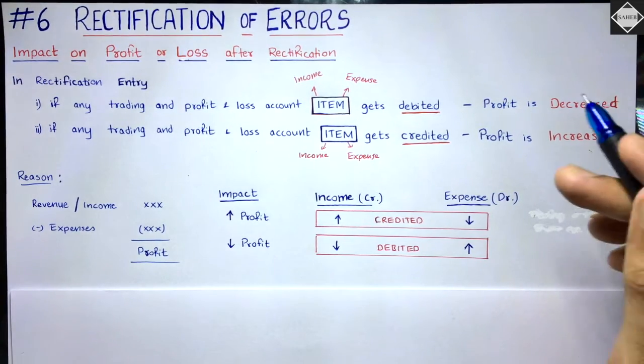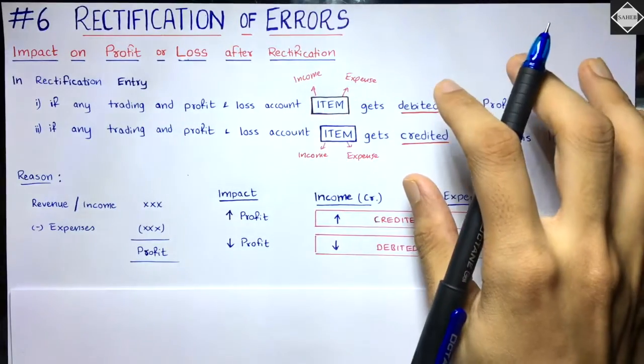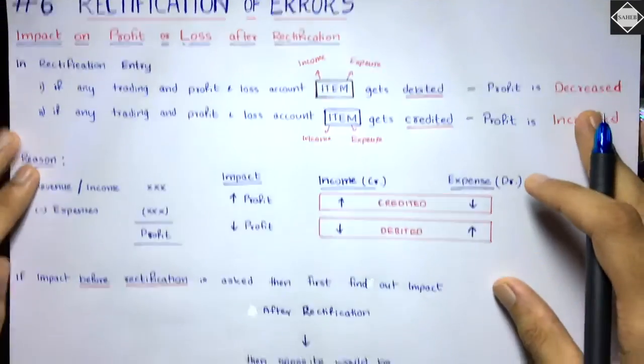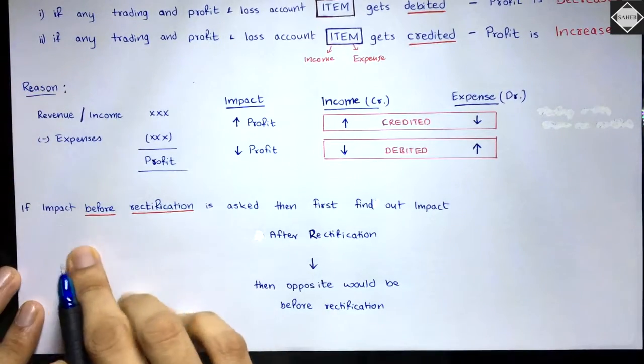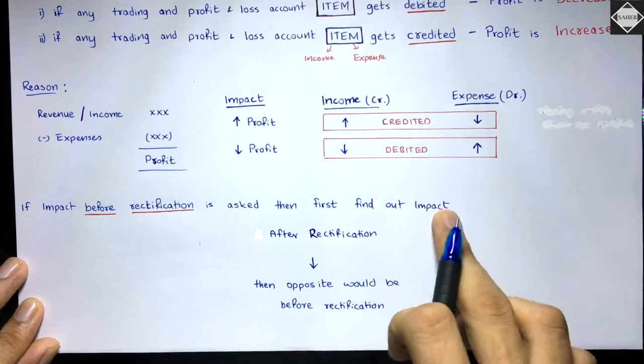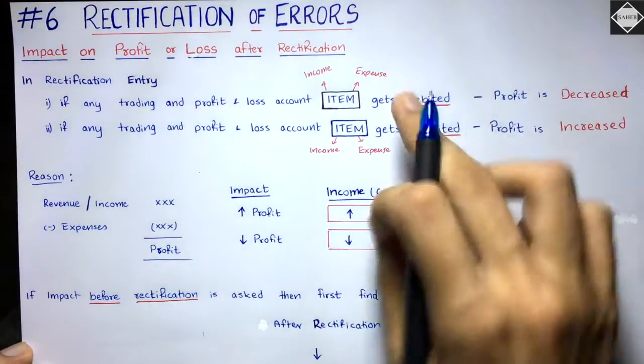Easy. Now what about before rectification? Simple. You just have to see the impact after rectification, and then opposite to that would be the impact before rectification. If the impact before rectification is asked in the question, first find out the impact after rectification.